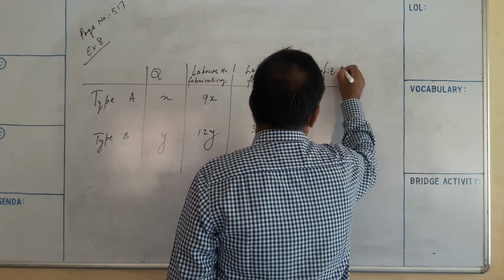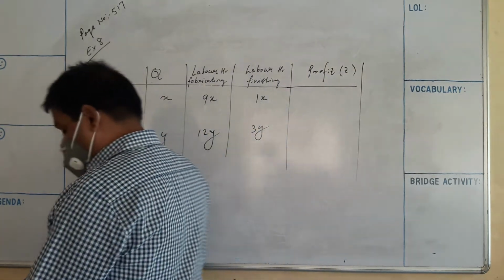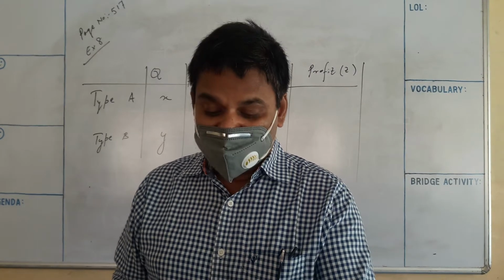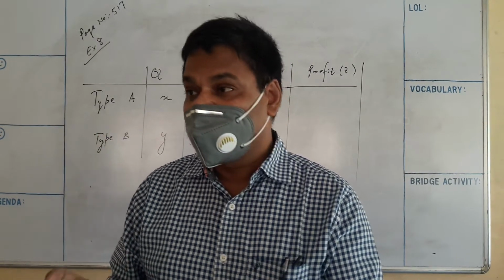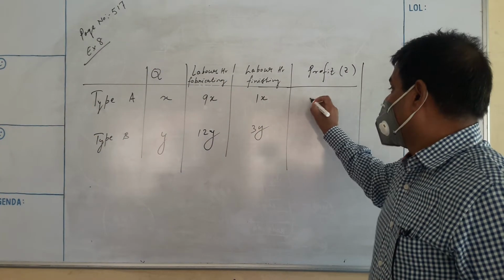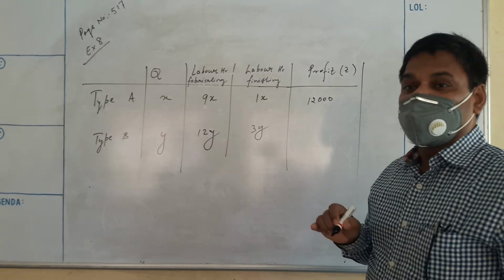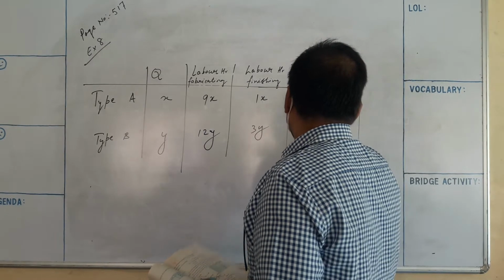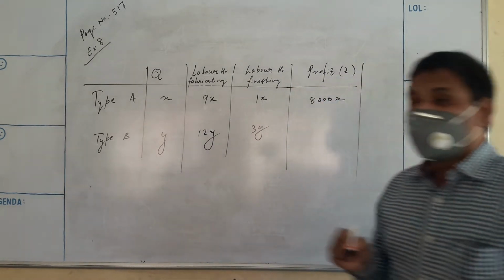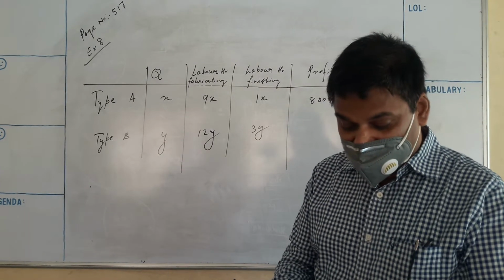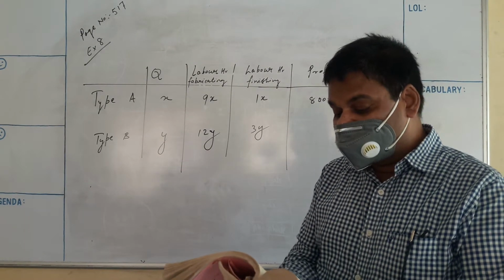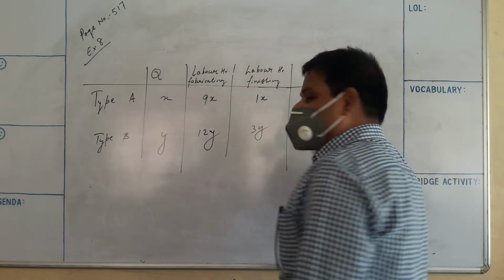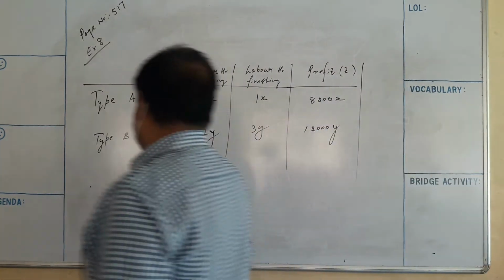Profit here is Z. The company makes a profit of rupees 8,000 on each piece of model A, so 8,000X for type A. And 12,000 on each piece of model B, so here we get 12,000Y.